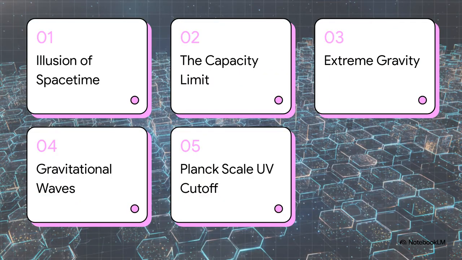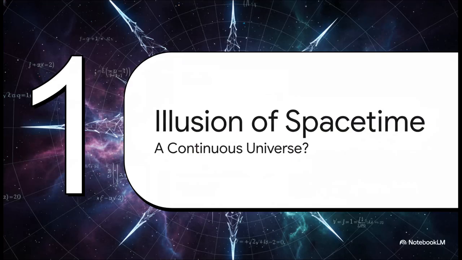To get there, we've got a quick roadmap today. We're going to hit the illusion of space-time, the universe's hard capacity limit, extreme gravity's breaking point, hunting for gravitational wave anomalies, and finally the Planck scale UV cutoff. Let's get to it. Part 1.